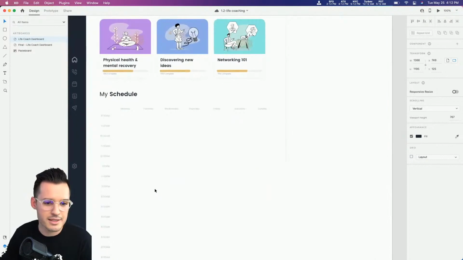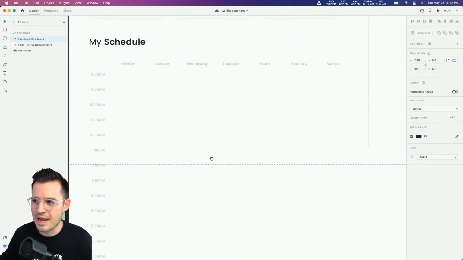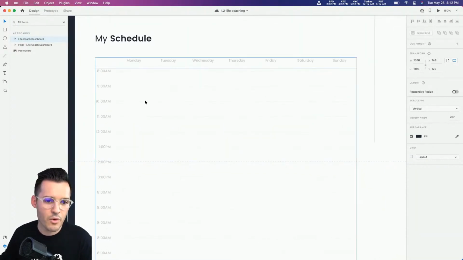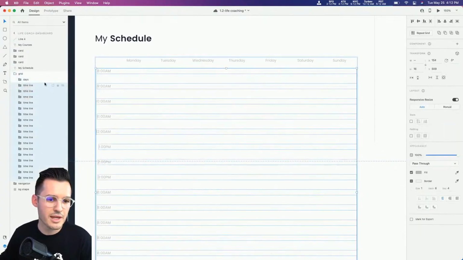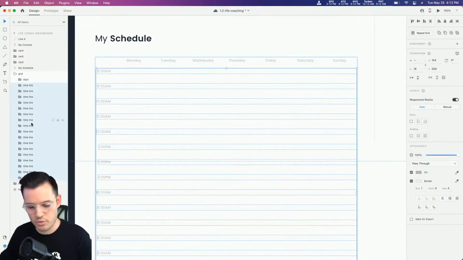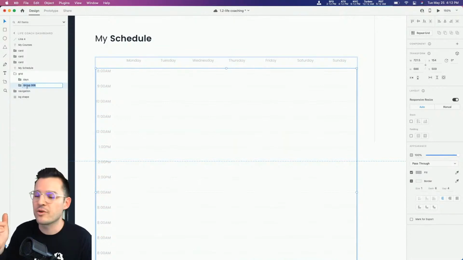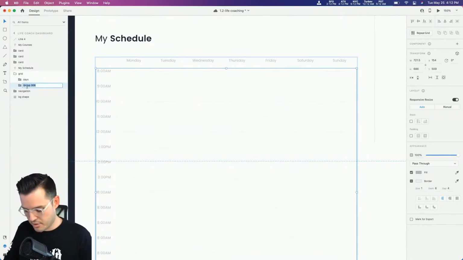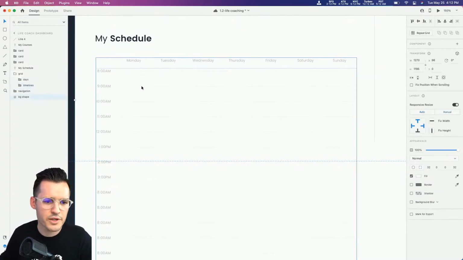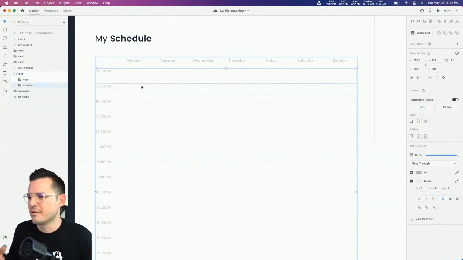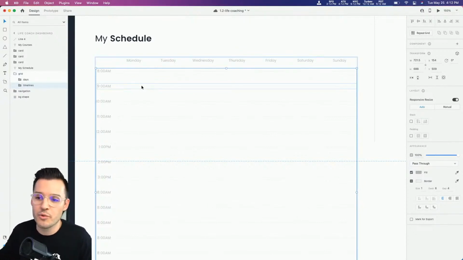Why don't we build some blocks into this thing? I'm liking the style of this. This is working good, but I want to be able to access each one of those. So what I'm going to do is right click on this, ungroup the grid, and now we get all of those individual layers, which is really nice. I'm going to group it back together with just Command or Control G to group it. And then I'm going to call this my timelines inside there. Okay, so far so good. I'm a real big fan of using repeat grid and ungrouping things. It's just part of my workflow. It doesn't have to be part of your workflow. You can do it however you want.